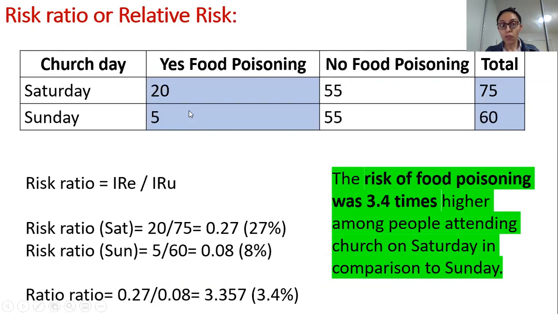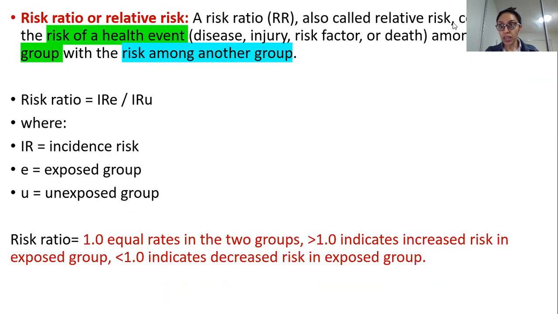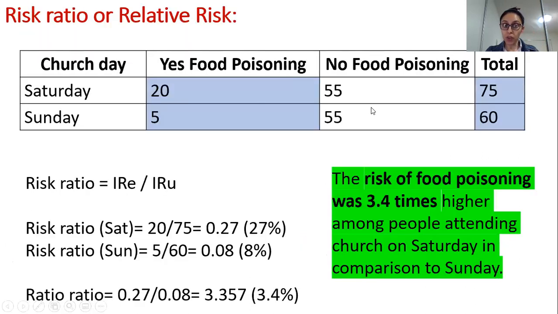Now over here, if you look at the definition again, it compares the risk of a health event among one group. So over here, the risk of a health event is 20 people, among one group. What is the total number of people? 75.